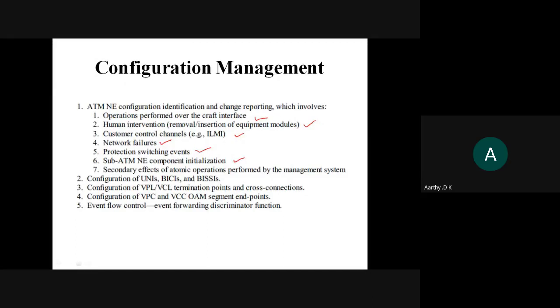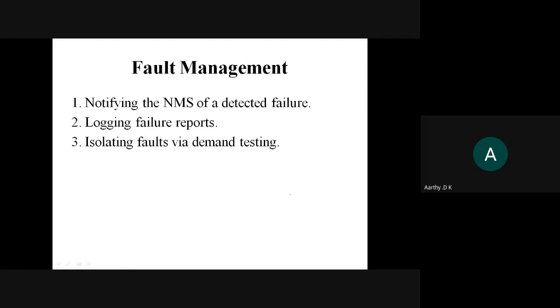Next is ATM network components, that's what we saw, like the subnetwork management system. Next is configuration of the user network interface and configuration of your virtual path and your virtual channel. Next, configuration of them, then event flow control. All those kinds of things are done by configuration. So next comes fault management.